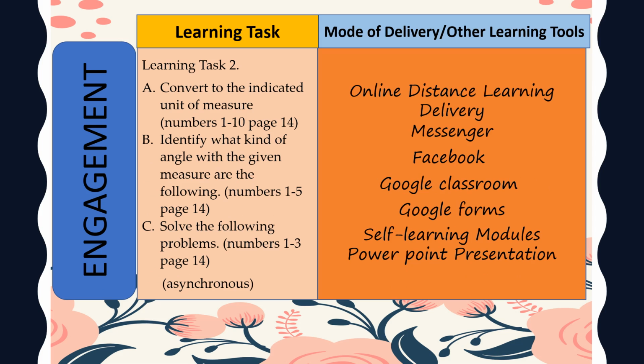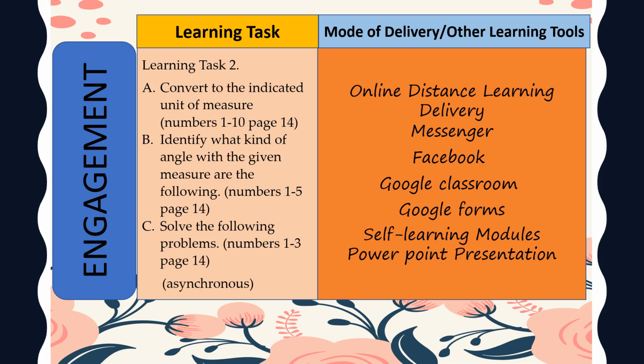The next part is engagement. In this part, the learner engages in various tasks and opportunities in building his or her knowledge, skills, and attitudes to meaningfully connect the concepts after doing the task in the development part. For the learning task, it will be accomplished through Google Forms posted in our Google Classroom.